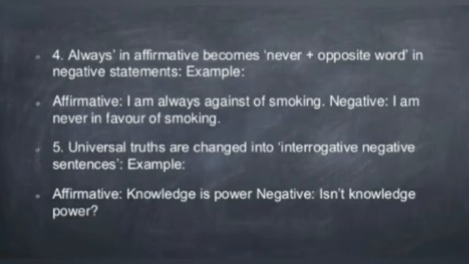Universal truths are changed into interrogative negative sentences. Knowledge is power. Is not knowledge power? So this is one of the easiest methods to convert any affirmative sentence into negative, by converting that one into interrogative in negative form.